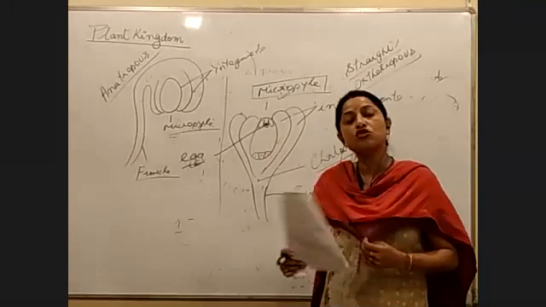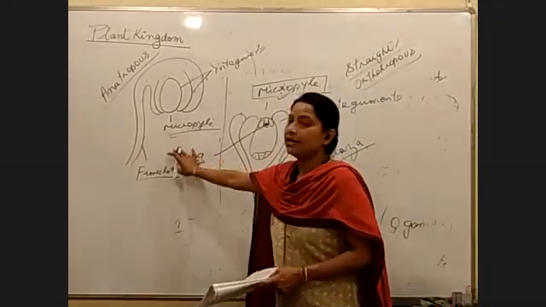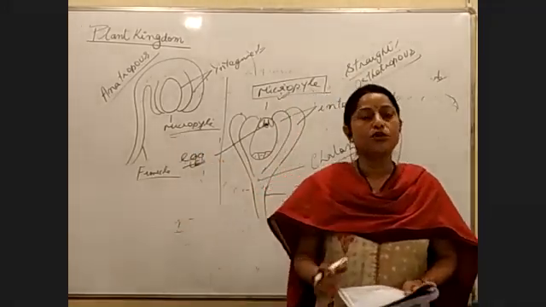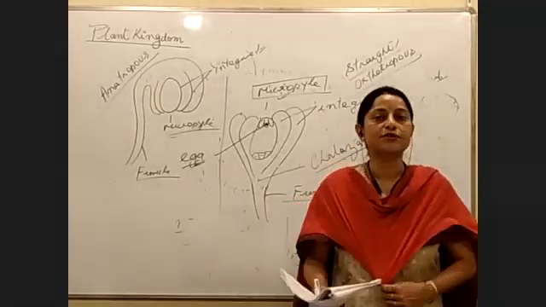In angiosperms, the most common type of ovule is anatropous. Have you understood what the orthotropous ovule is?